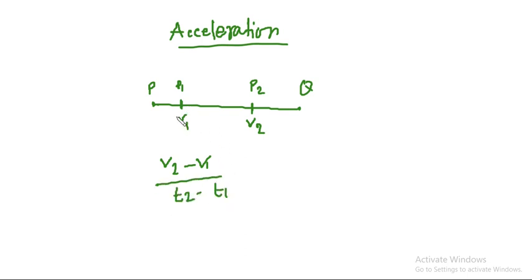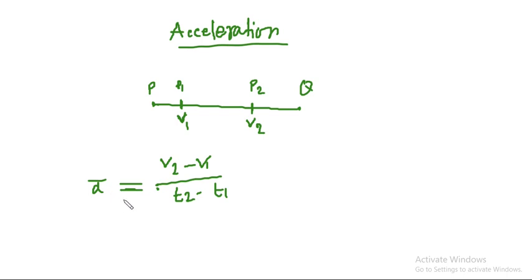When the particle was at position P1, its velocity was V1 and time was T1, and when the particle was at position P2, velocity was V2 and time was T2. So the rate of change of velocity with time is defined as average acceleration. This is called average acceleration.